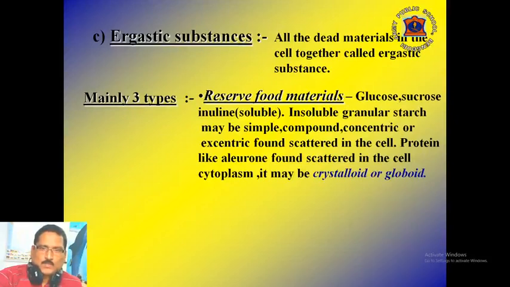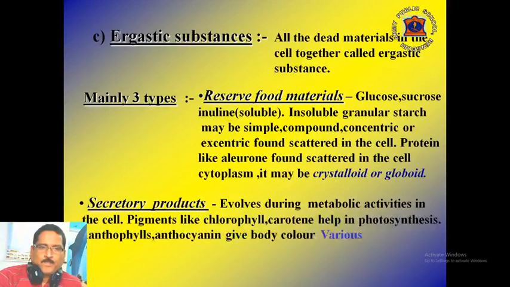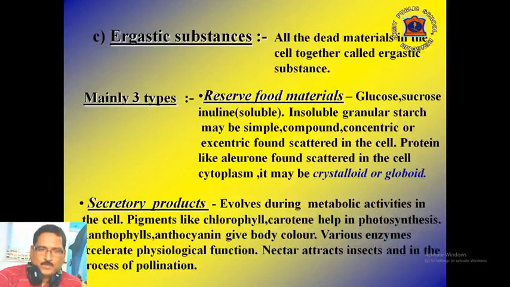It may be simple, compound, concentric or eccentric. Storage protein grain like aleurone grain is found scattered in the cell cytoplasm. It may be crystalloid or globoid crystals. The second group of ergastic substance is secretory products. These are also evolved during the metabolic activities in the cell cytoplasm. They help the plant in many ways.